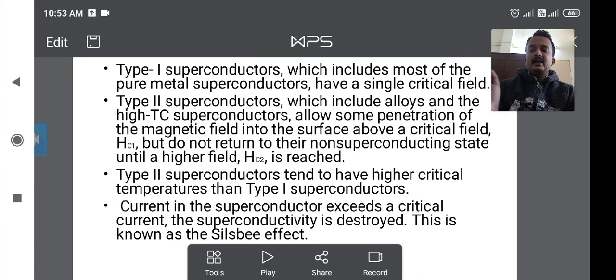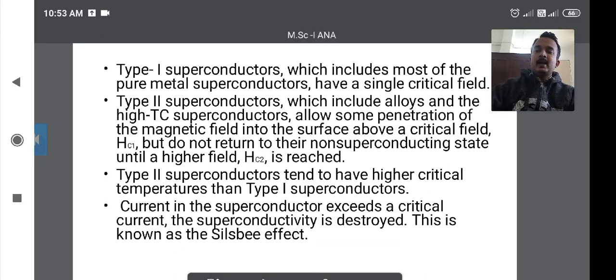Its value depends upon the material in question and on the temperature. This is denoted as HC. Therefore, the superconductors are divided into two types.